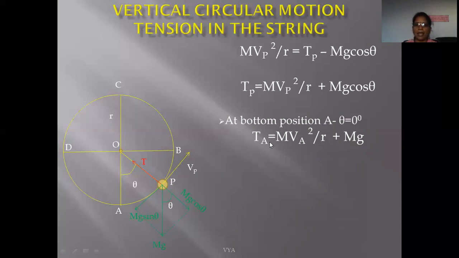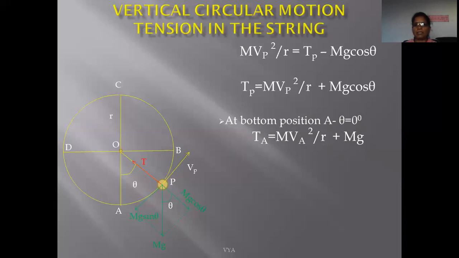So the tension at the bottom point within the string is equal to the centripetal force plus the weight of that particle. So at the bottom position, the tension within the string is equal to the weight of the particle plus the centripetal force, so at the bottom position, tension is maximum.